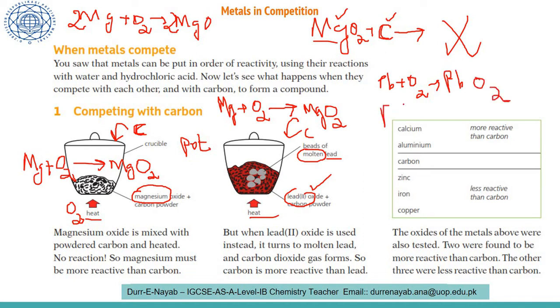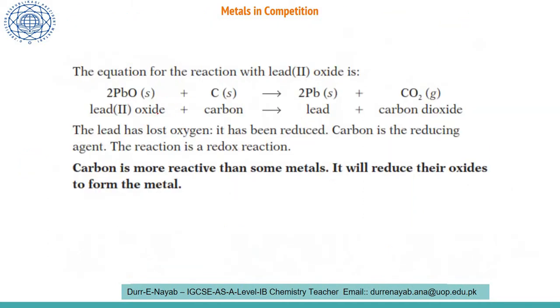Now to this lead oxide you are going to add some carbon powder and analyze the reaction. What I have found is that the oxygen was replaced. You can see lead oxide was taken and it reacted with the carbon. So it produces carbon dioxide. The oxygen gets attached to the carbon, and the metal lead is left in metallic form, in a solid state.